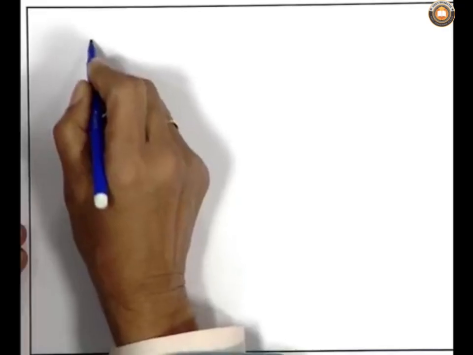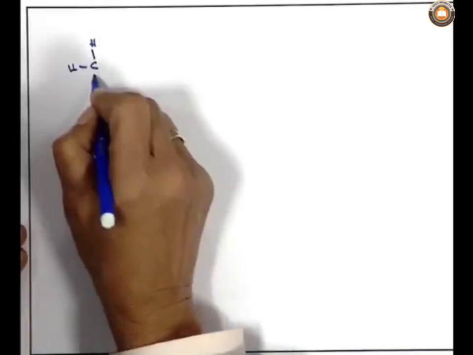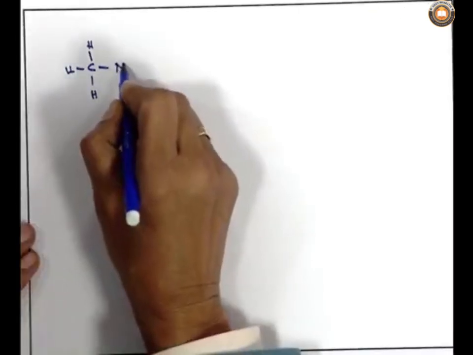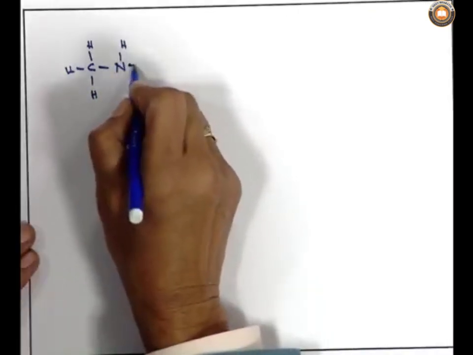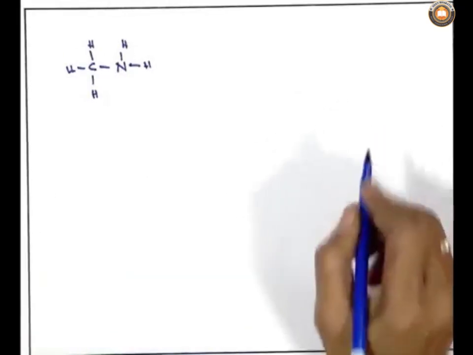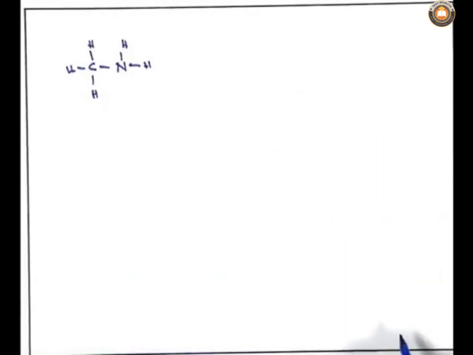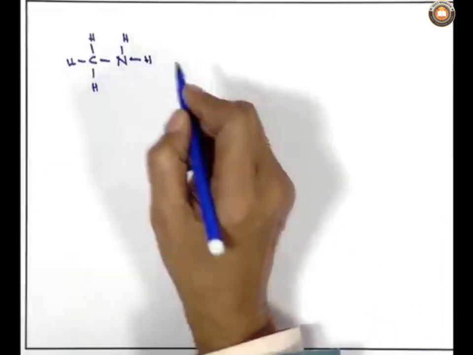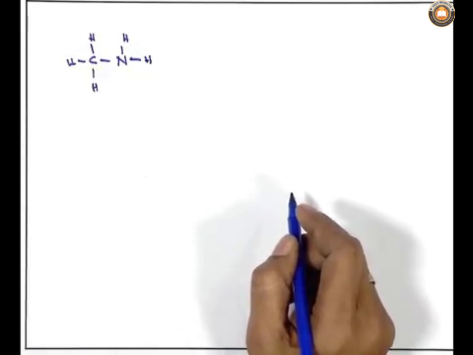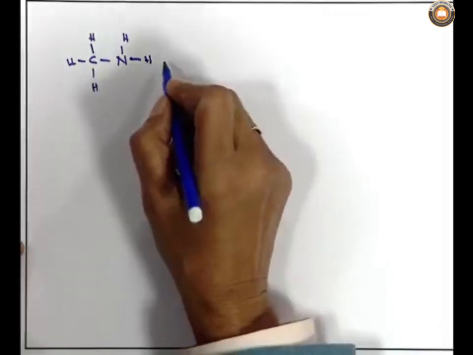Because as per Bronsted and Lowry's concept of acid and base, an acid is a proton donor, a base is a proton acceptor. So, what will happen if this base accepts the proton, and how will the situation take place?